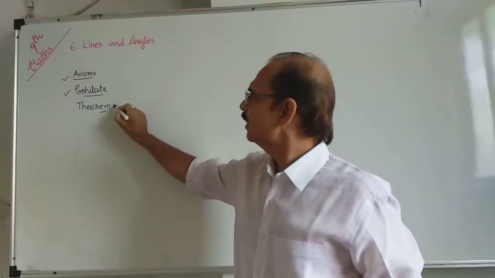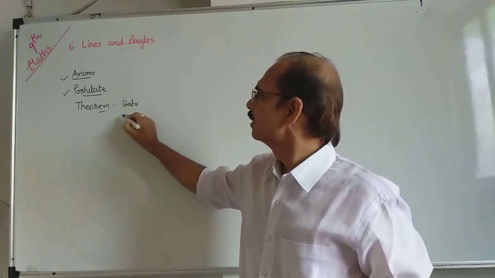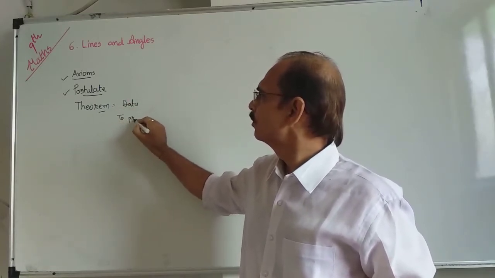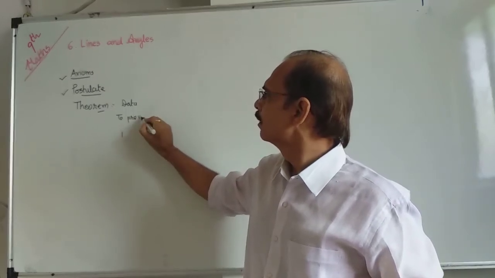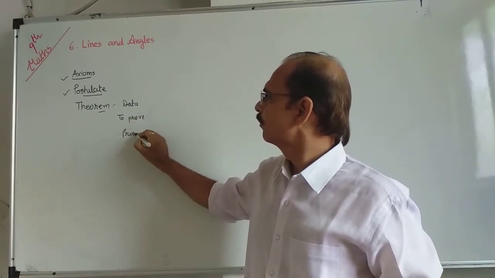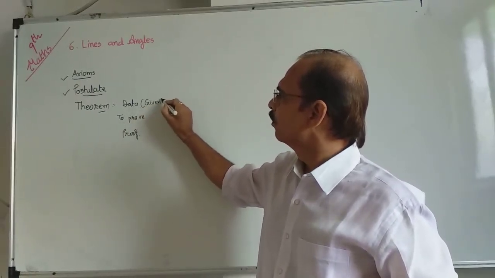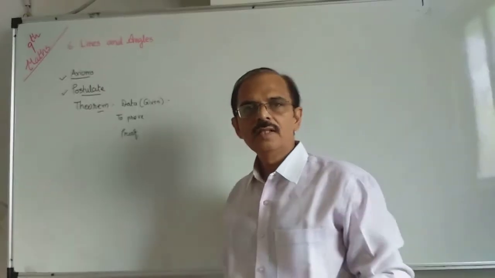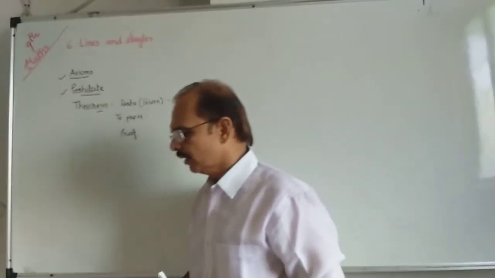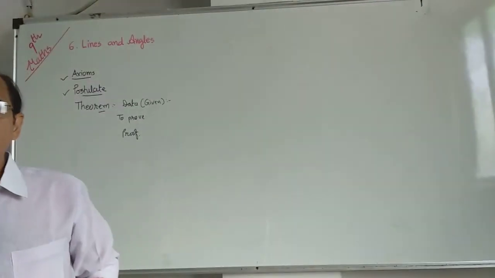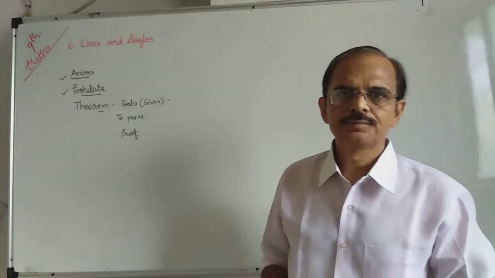So to prove theorem, there are mainly three parts: data, to prove, and proof. Data is also known as given. Whatever given in a statement, as for example, suppose statement is sum of three angles in a triangle is 180.